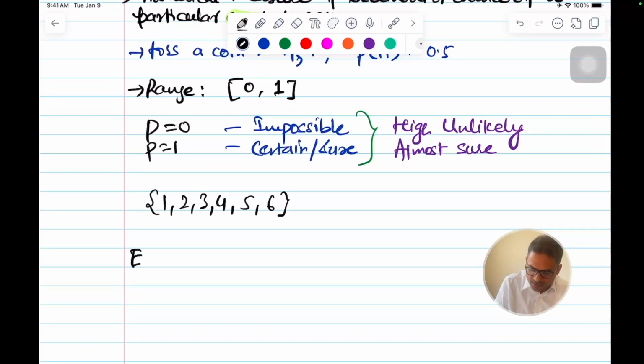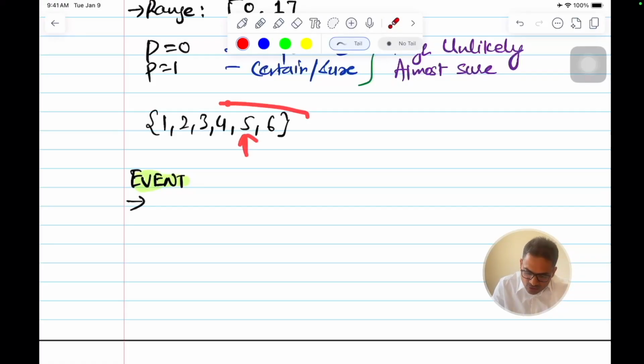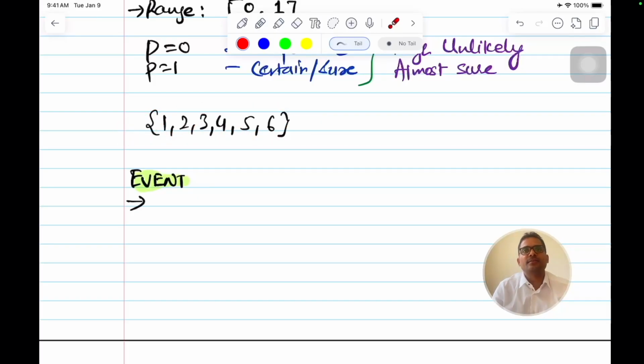Event means an outcome or a set of possible outcomes of an experiment, like rolling a die. Whether I can get a 1 or a 2 or a 3 or a 4 or a 5 or a 6, any one of them.